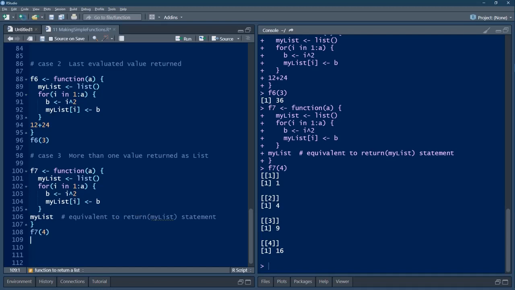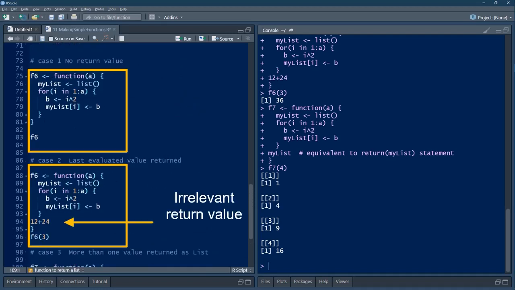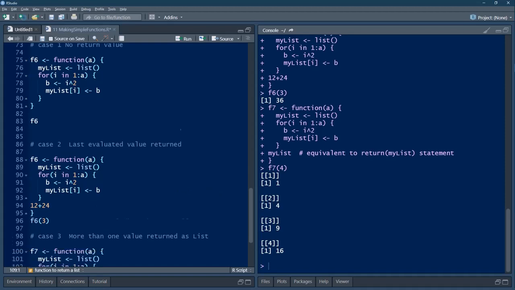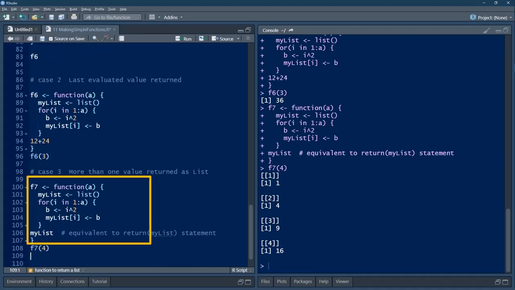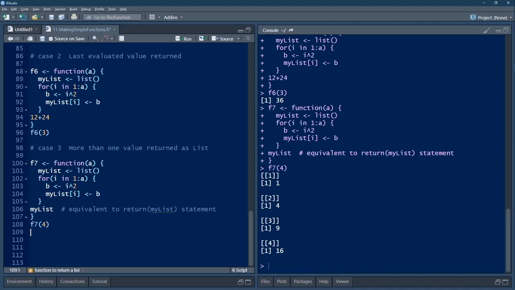So there are 3 cases we have explored. In the first case there is no return value, so the F6 function does not do anything, whereas here a return value is given and it is independent of what is being done in the function body, therefore only this is coming out, but there is no storing of this value, so the whole function purpose is lost here. In this case we properly return what we are doing in the function body, so that comes out as a result. So now you understood how R is treating the return value.